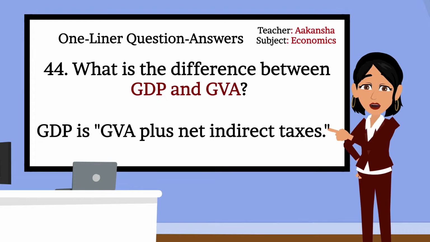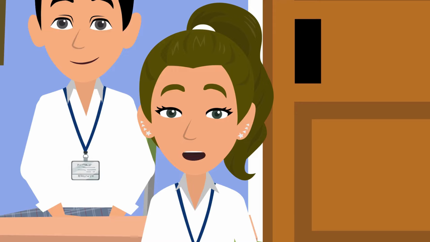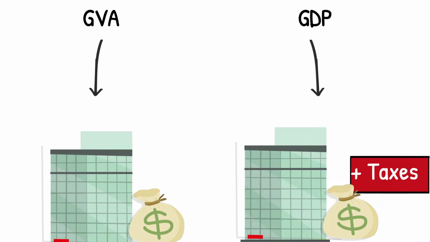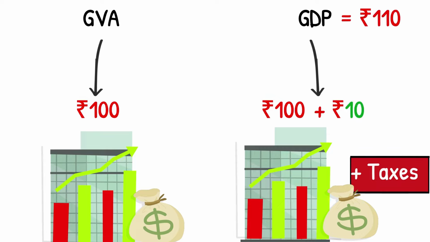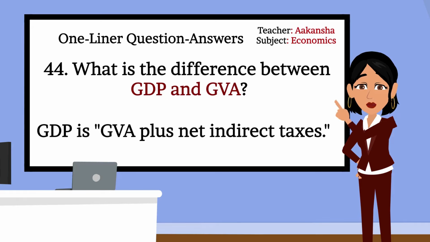Can you explain it a bit more? Yes, ma'am. GDP equals GVA plus net indirect taxes. For example, if a company makes a product worth 100 rupees and the government adds 10 rupees as tax, GDP becomes 110 rupees, while GVA remains 100 rupees. Very good, Rashi. Let's move to next question.